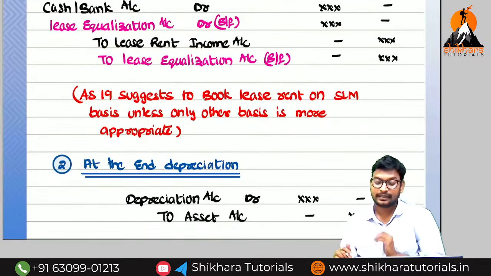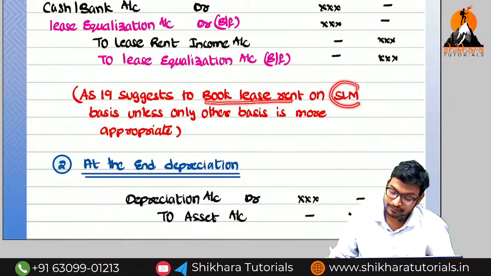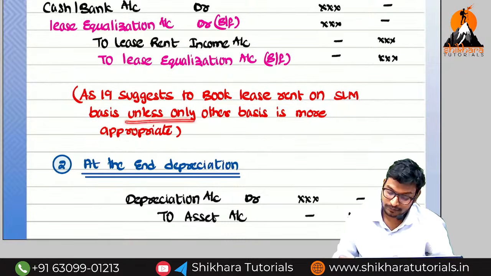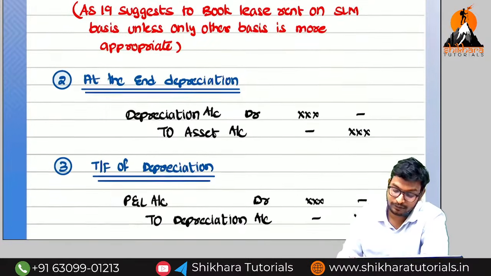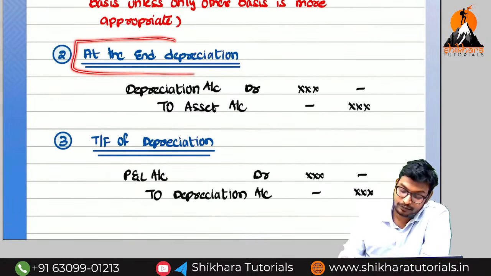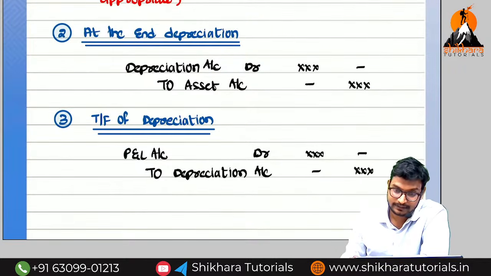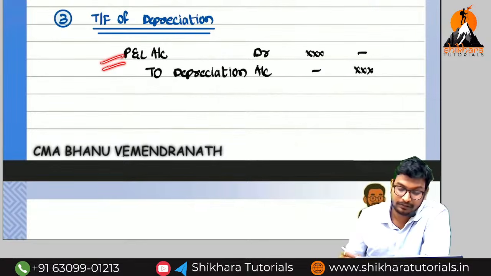But as per AS 19, on which basis should we book the lease rent? SLM basis, straight line basis, unless another basis is more appropriate. I will explain you, no problem. At the end of the year, who needs to charge the depreciation? Lessor, because in this situation the lessor is the owner. What is the entry? Depreciation account debited to asset account. At last, depreciation needs to be transferred to P&L.